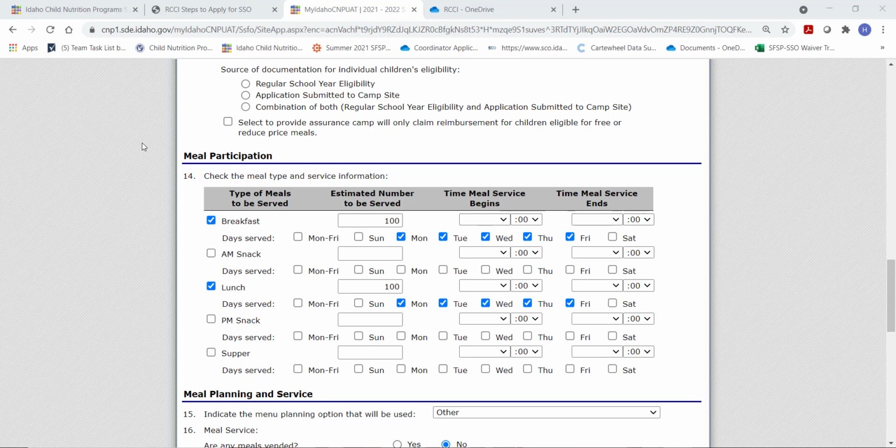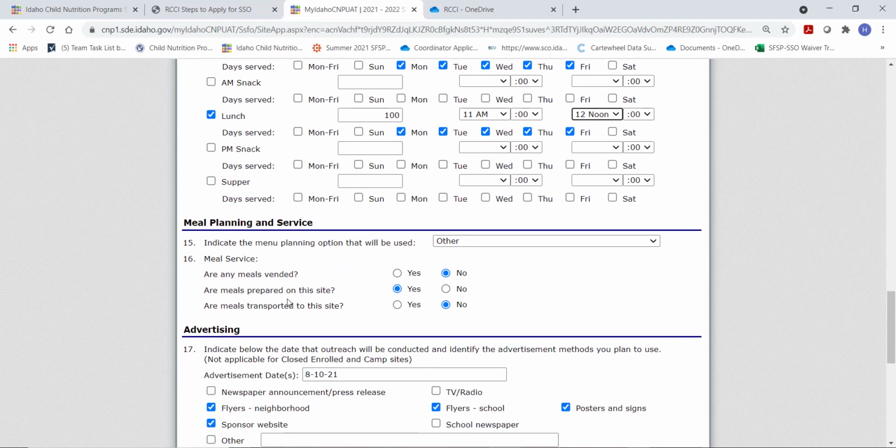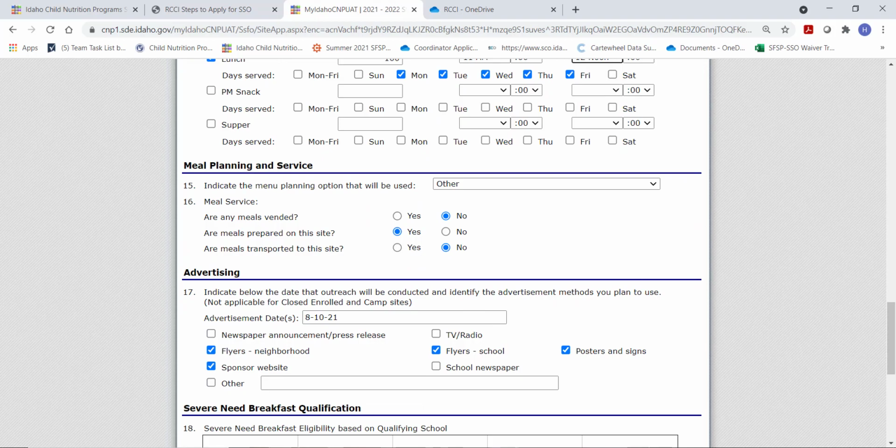The meal participation section is already updated based on our September applications that were completed in the last application packet, but we do need to update the meal service times based on when we plan to serve October through May. So entering those times for both the start and end times for breakfast and lunch, and then we will proceed on to the next section.